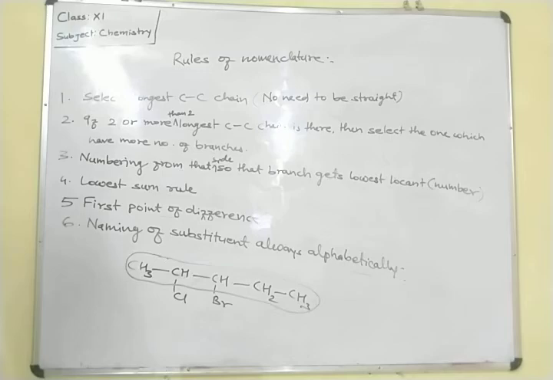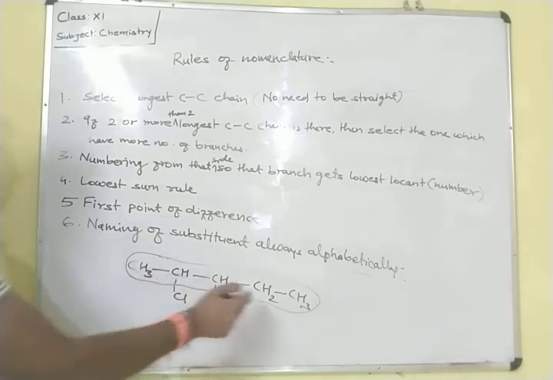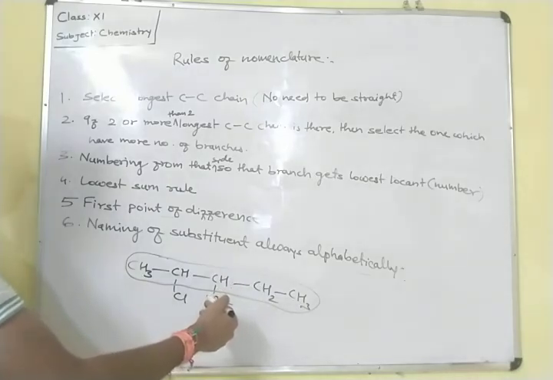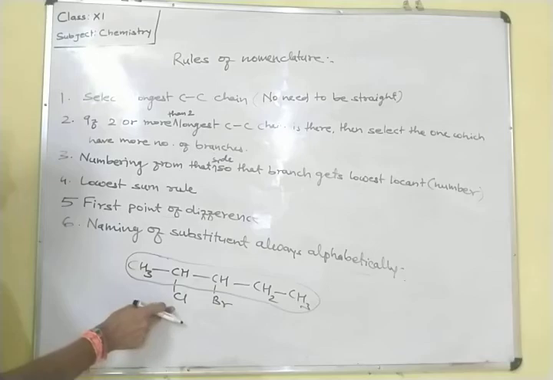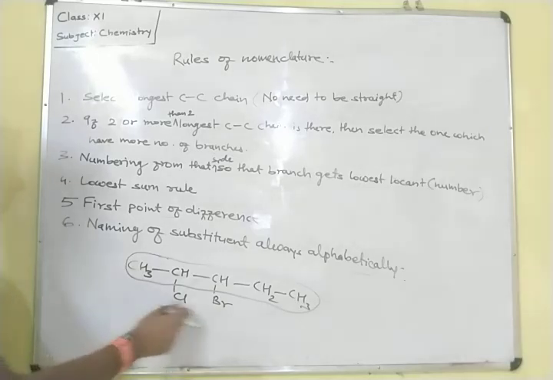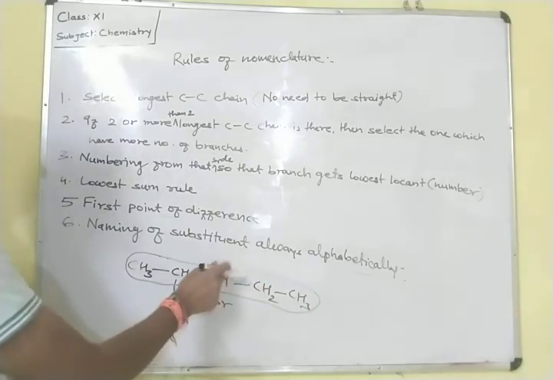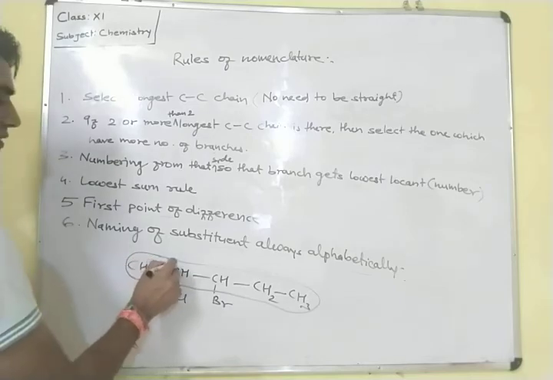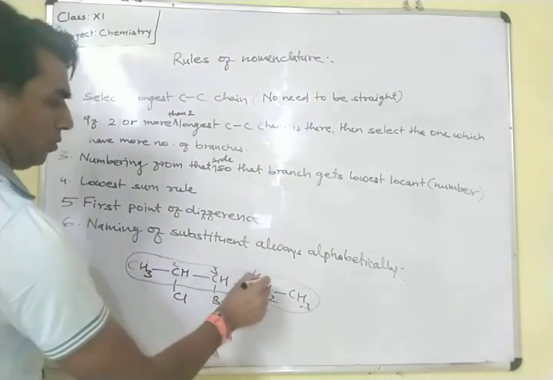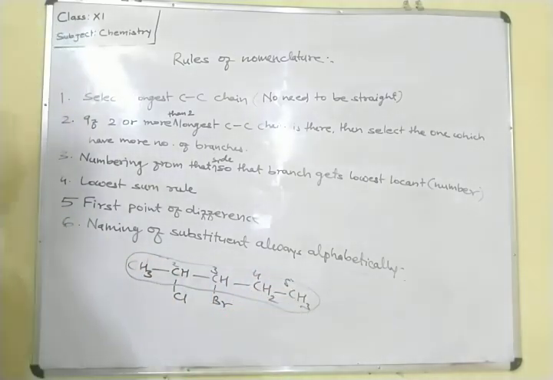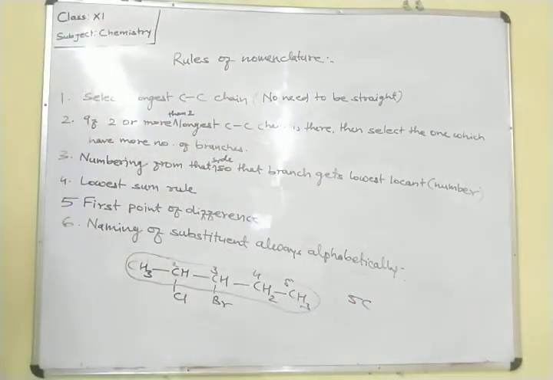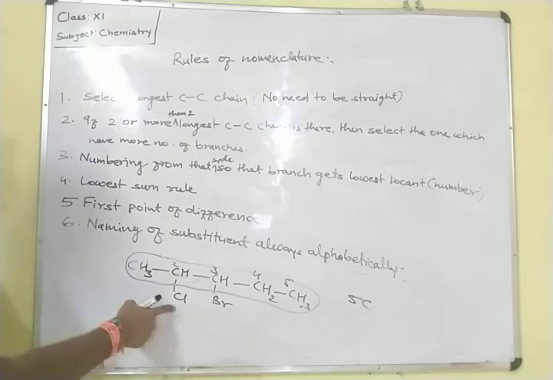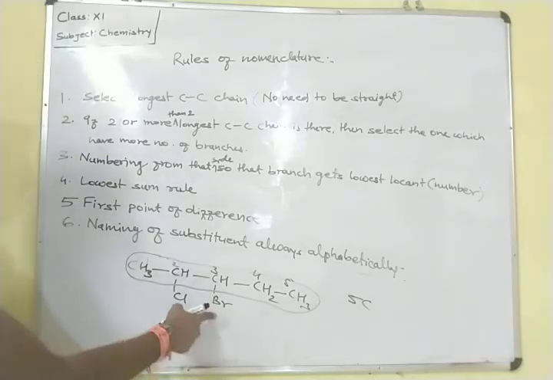After that, we have to start the numbering from this side or from that side. From this side we have to start the numbering, because in the second position we are getting the substituent, and from the other side we are getting the third position substituent. So first, second, third, fourth, fifth. How many carbons are there? 5 carbons in the main chain. In the second position one chloro is attached. In the third position one bromo is attached.